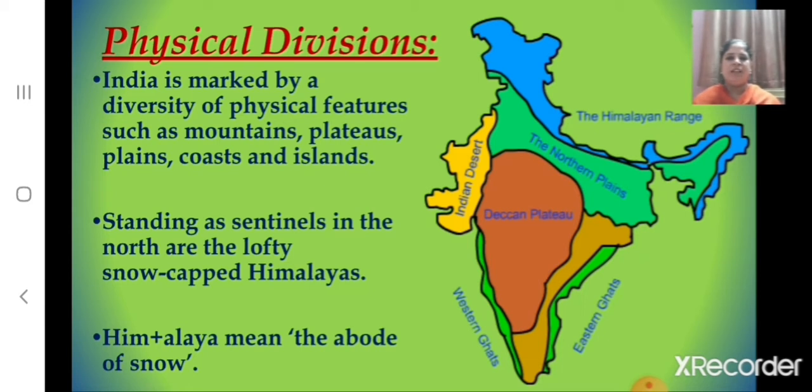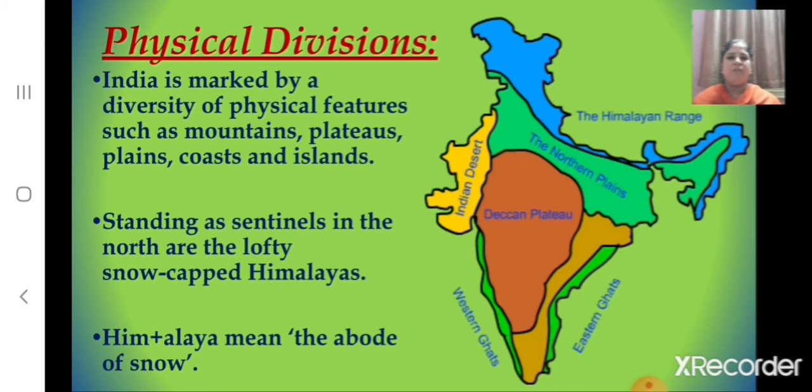We know that India is marked by a diversity of physical features such as mountains, plateaus, plains, coasts and islands. So children, can you name the major physical divisions of India? The major physical divisions of India are the Himalayas, the northern Indian plains, the Great Indian Desert, the Peninsular Plateau, the coastal plains and two groups of islands, that is Lakshadweep Islands and Andaman and Nicobar Islands.